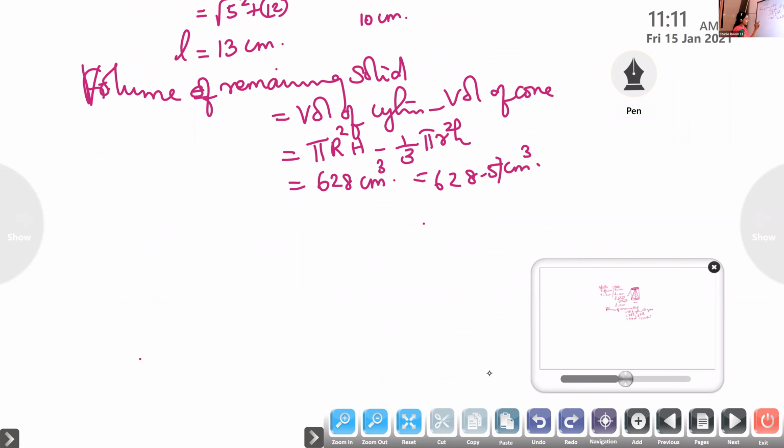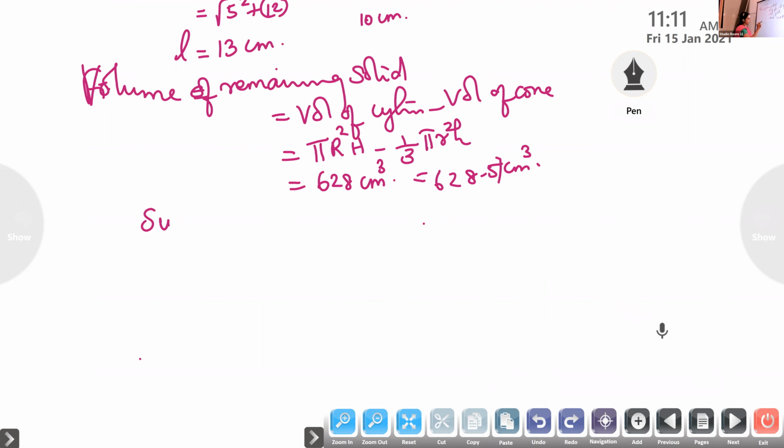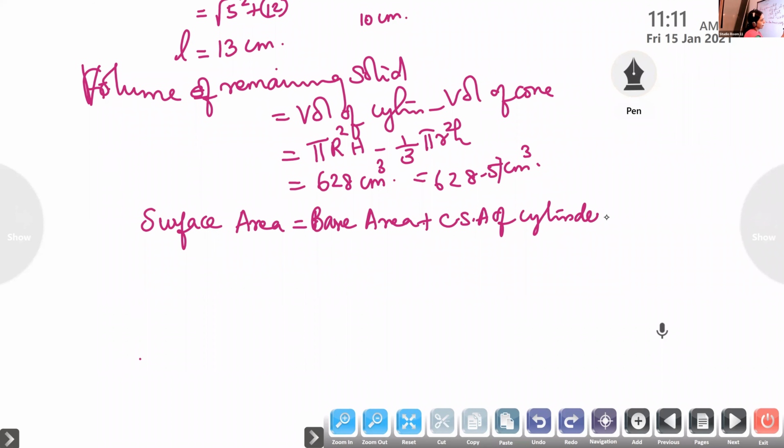So surface area of the remaining solid is equal to base area plus CSA of cylinder plus CSA of cone.